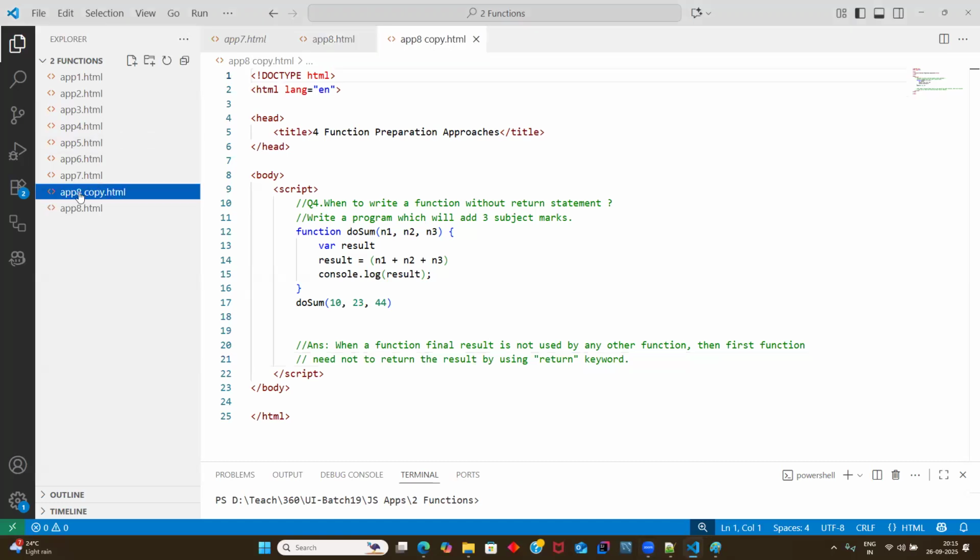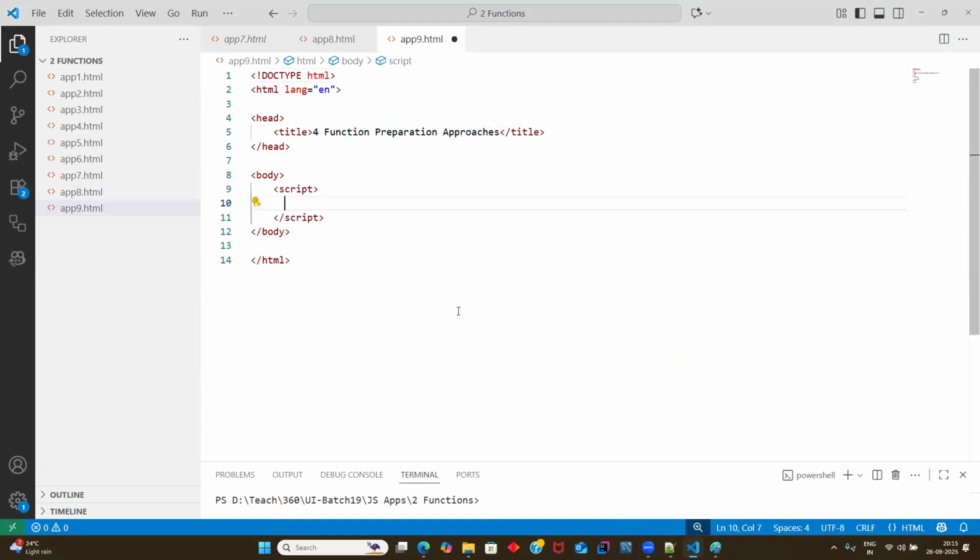Now let's consolidate it, guys. Consolidate in the sense that I'll write one single program which will cover all four approaches. Guys, tell me which one you want to pick. Yesterday I gave around 5 to 6 programs; you can pick any one.